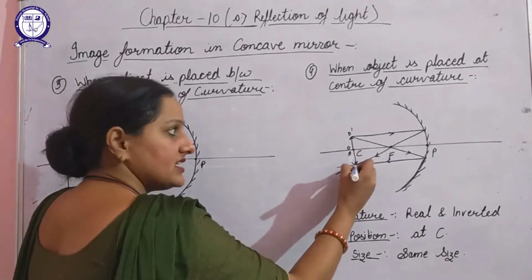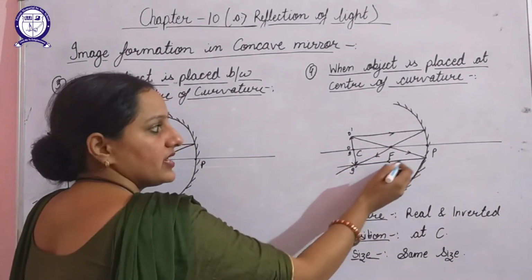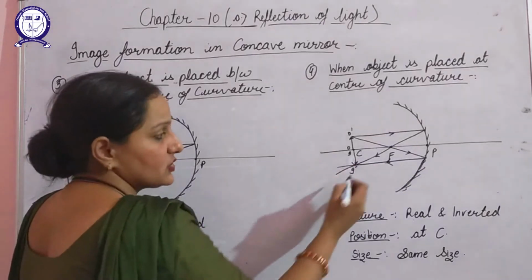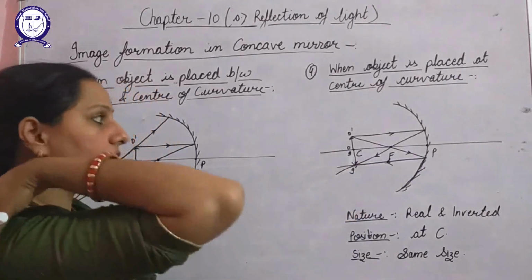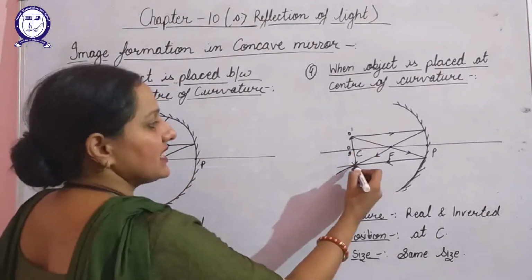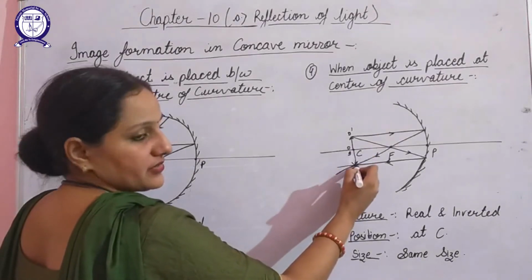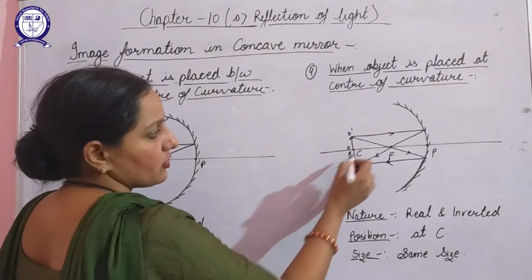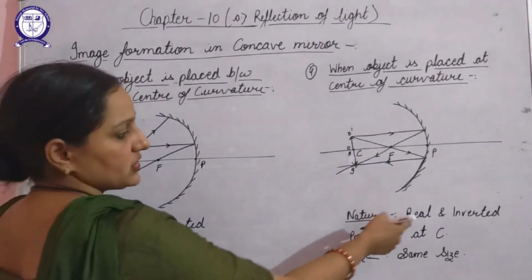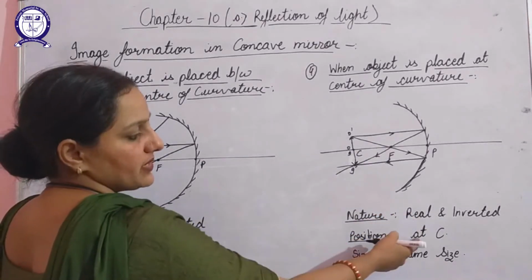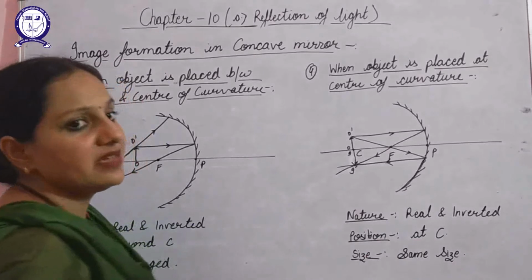So again at this point, this reflected ray and this reflected ray, they are meeting. So at this point image will be formed. As you can see that the image is formed at center of curvature, and the size of image and object are also same. So nature will be real and inverted, position will be at center of curvature, and size will be same.